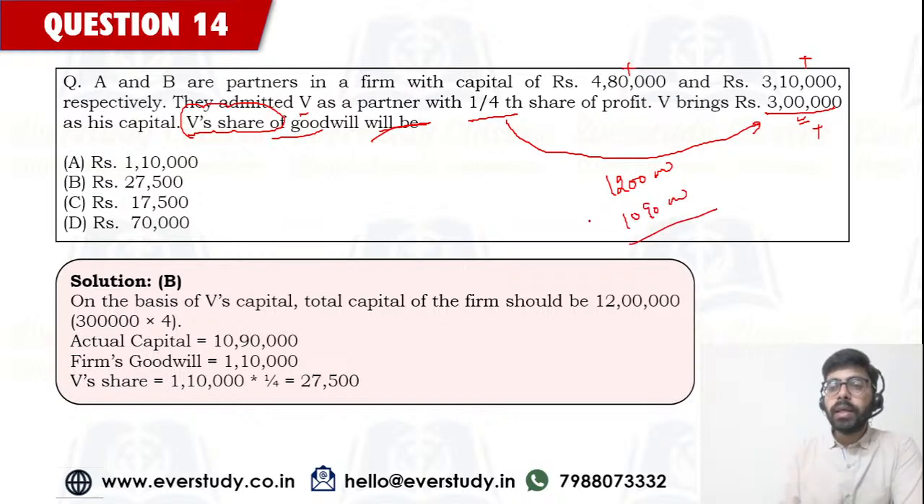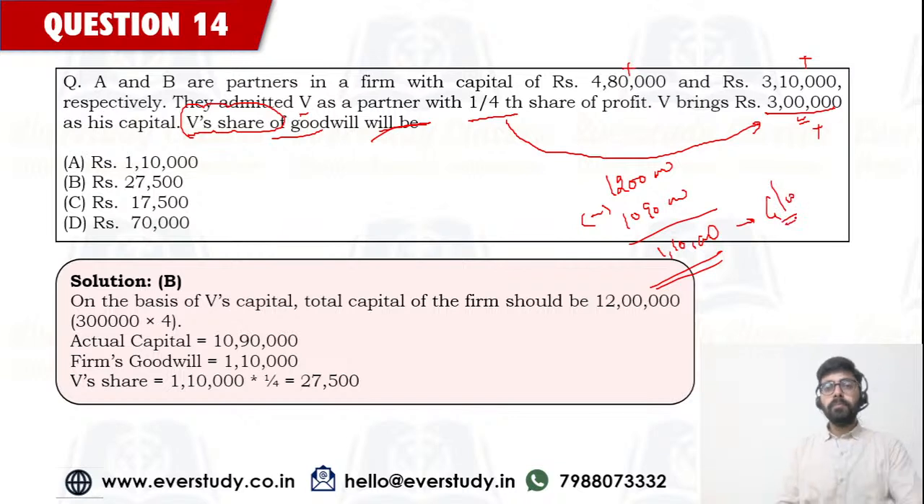This means that we are getting an excess of rupees 1 lakh 10,000. This 1 lakh 10,000 is the goodwill of the firm, and V's share is going to be 1/4 of it. So 1/4 of 1 lakh 10,000 is going to be 27,500, and all of you have given me the correct answer.